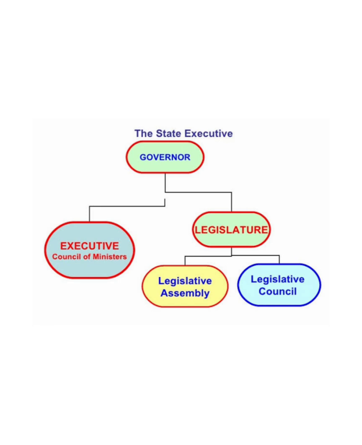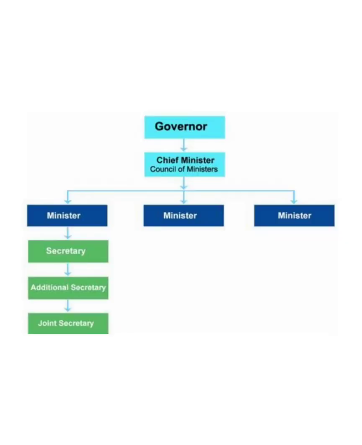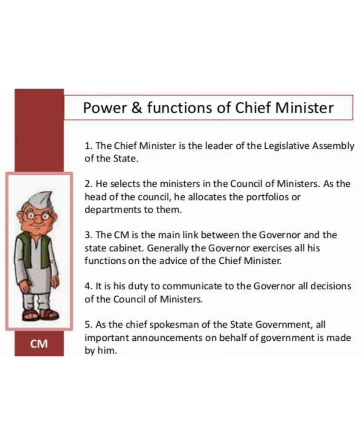The state executive includes the CM, that is the chief minister, the governor and the council of ministers. The chief minister is the most important member of the state legislative assembly, and we all know this. He or she has many functions. The chief minister is also assisted by a council of ministers, which looks after the administration of a state.